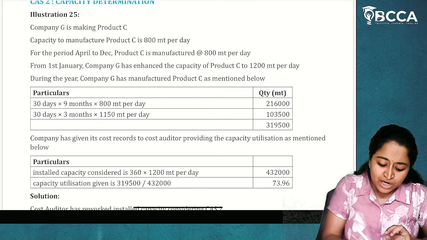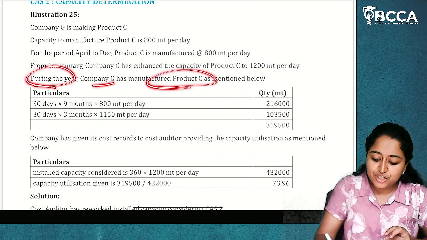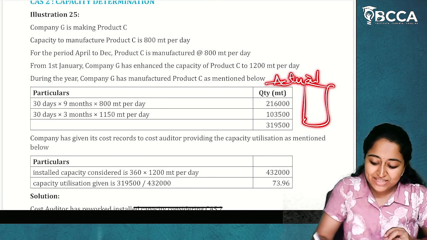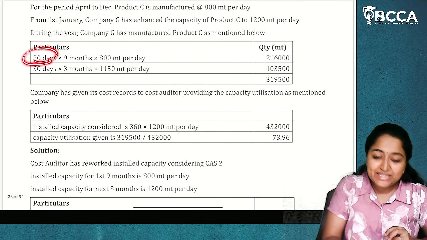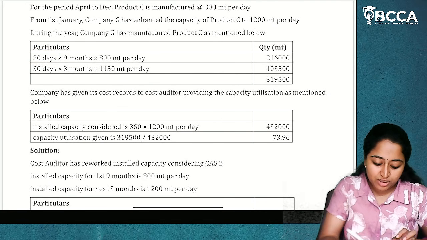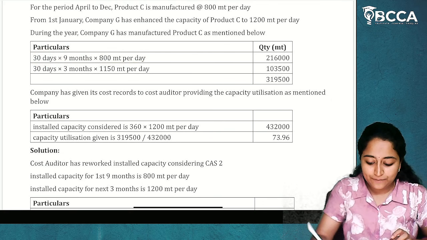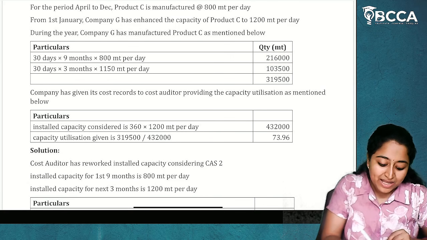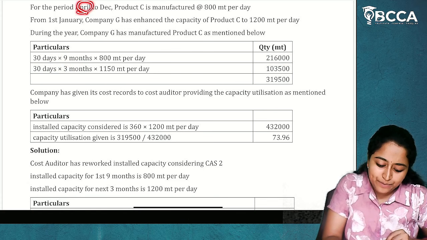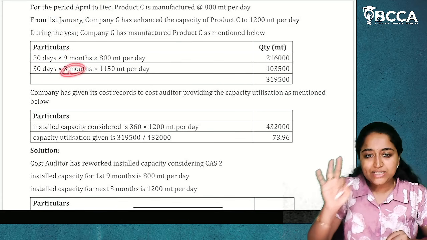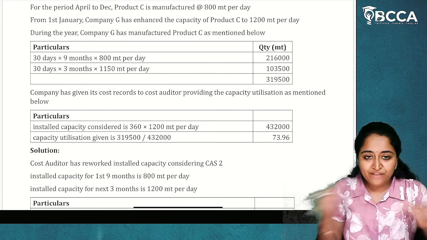During the year, company G has manufactured product C as mentioned below. So this is the actual which is given to us. They have taken a month to be 30 days: 30 days into 9 months into 800 MT per day, then 30 days into 3 months. Now what are these 9 months and 3 months? April to December is 9 months, and from 1st January to March they have taken it as 3 months. They have bifurcated it.